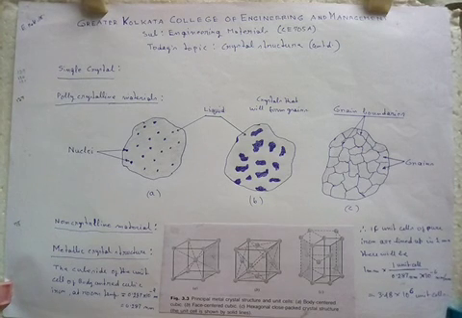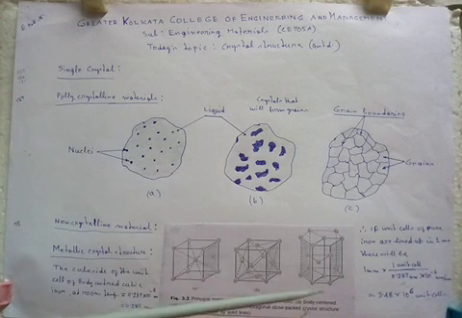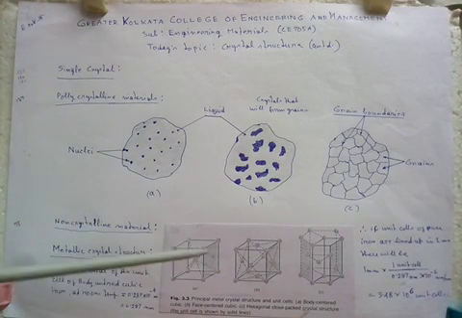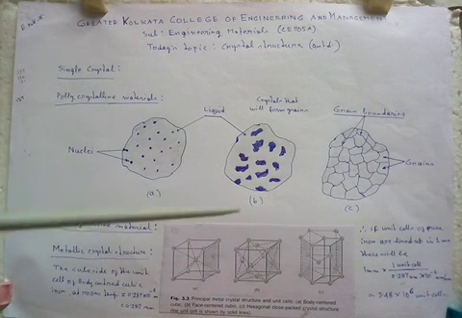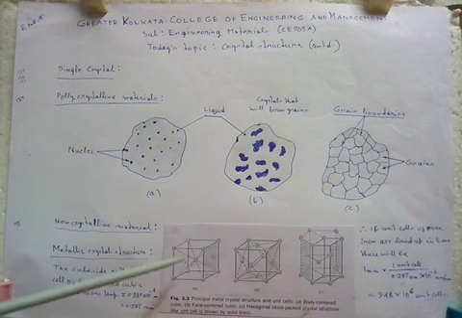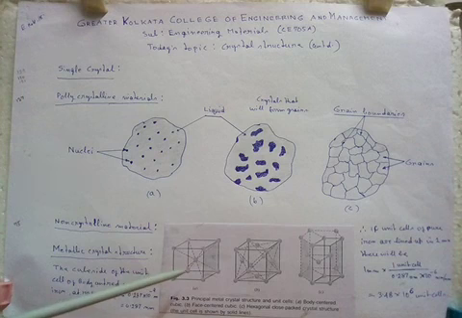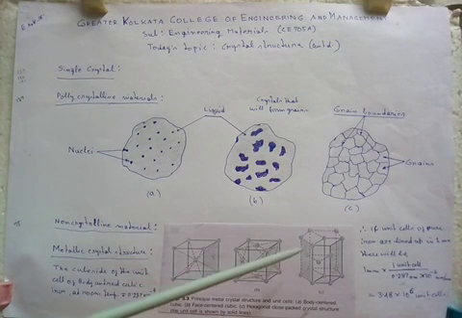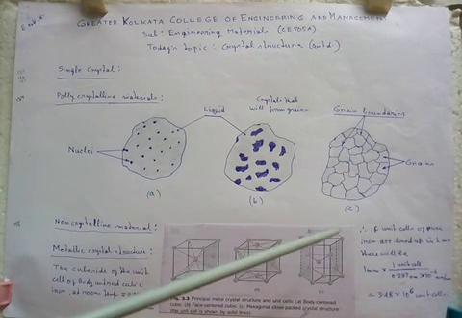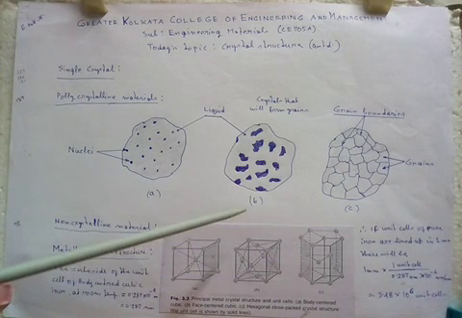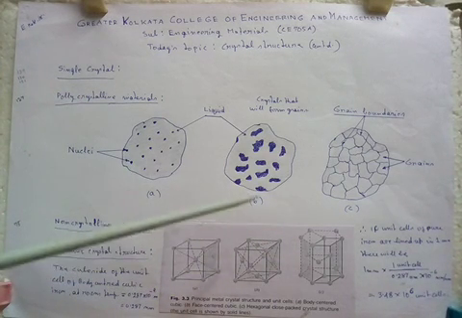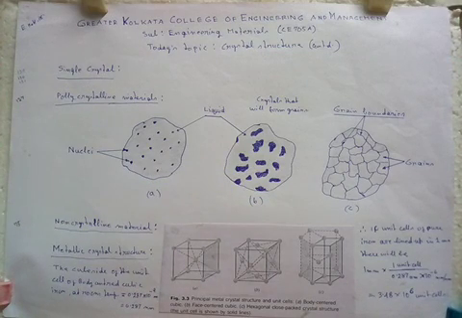Now, if you see this figure, you see the principal metal crystal structures and unit cells. Number A is body-centered cubic. Number C is the hexagonal close-packed crystal structure, and B is the face-centered cubic structure. The unit cell is shown by solid lines. Now, the extremely small size of the unit cells